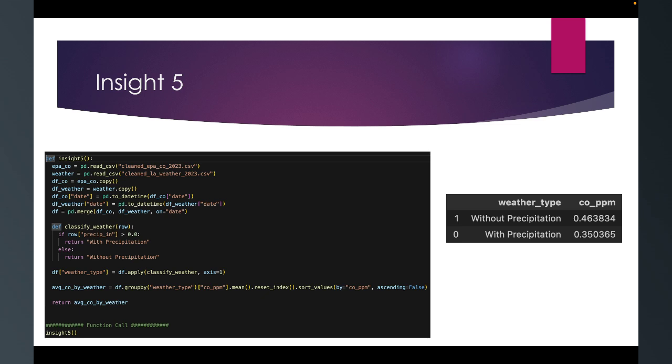As you can see, the without precipitation has a higher ppm, which I assume is due to the fact that during rainy days human activity decreases, and hence drops the average CO levels.